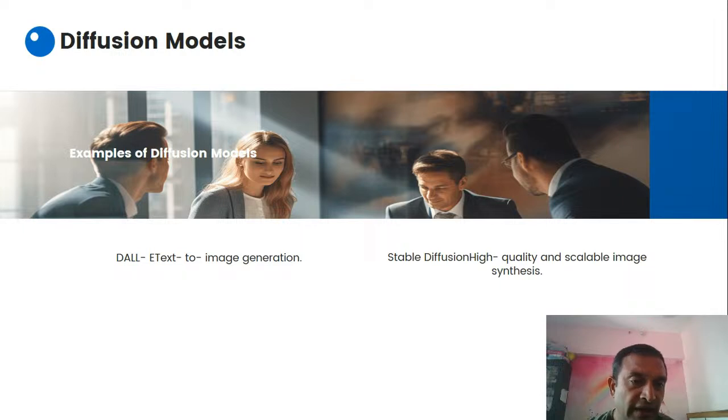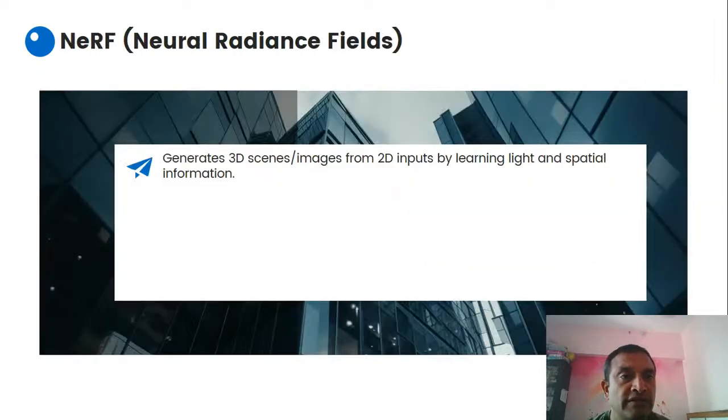Diffusion models, right? So DALL-E does text to image generation, and Stable Diffusion does high quality and scalable image synthesis. So these diffusion models are used for image synthesis and text to image generation, right? Here you will also see different generations of models: some old generation models and some new or advanced ones, because in text to text we have seen this, and in images also we have seen different advanced models, right?